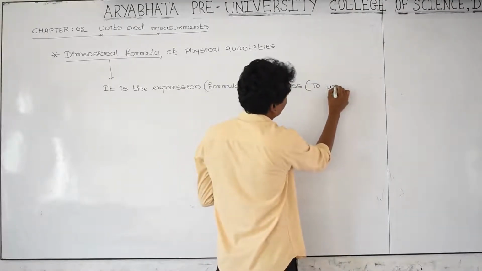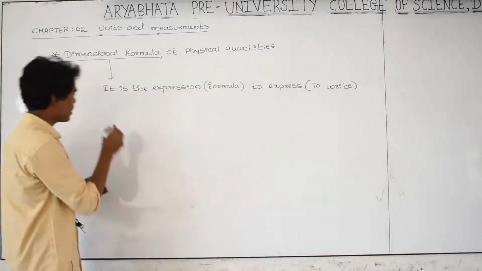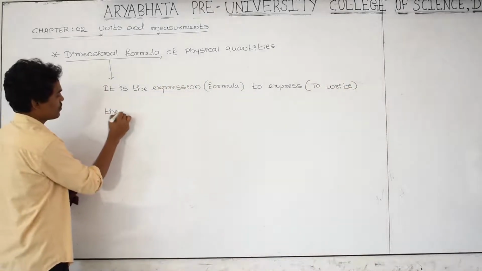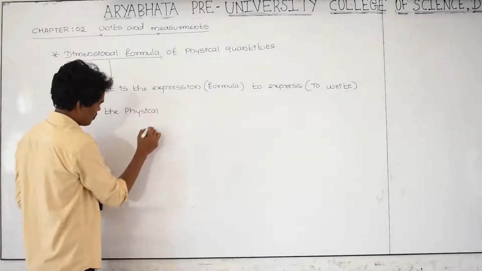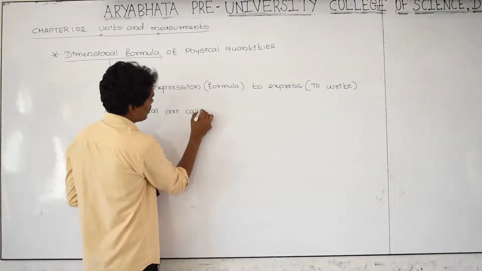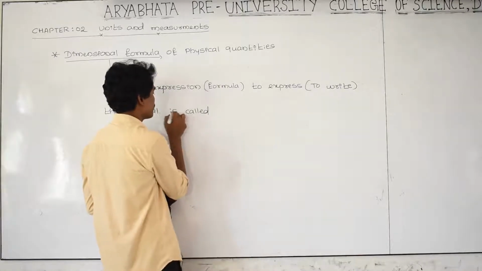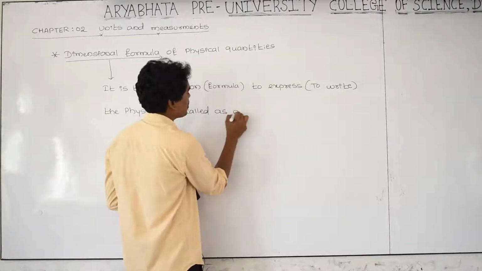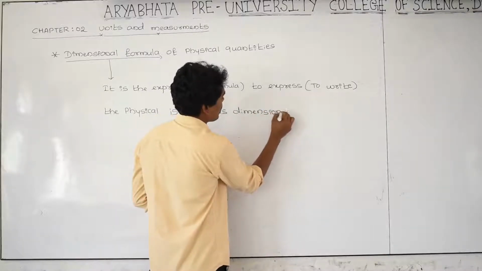To express the physical quantities is called a dimensional formula.